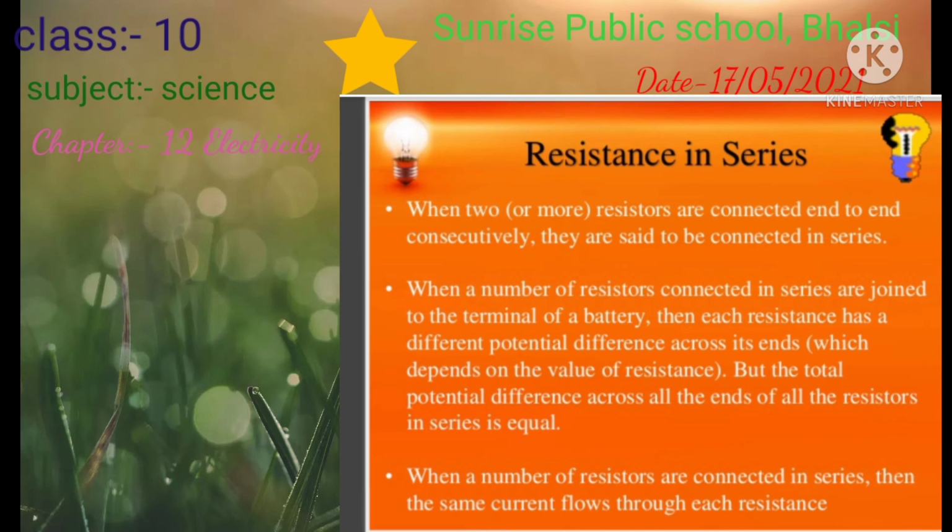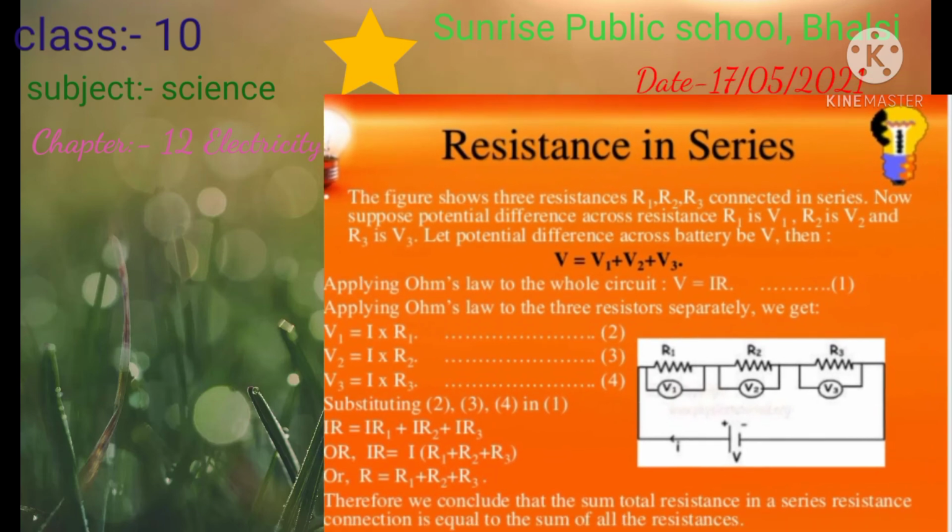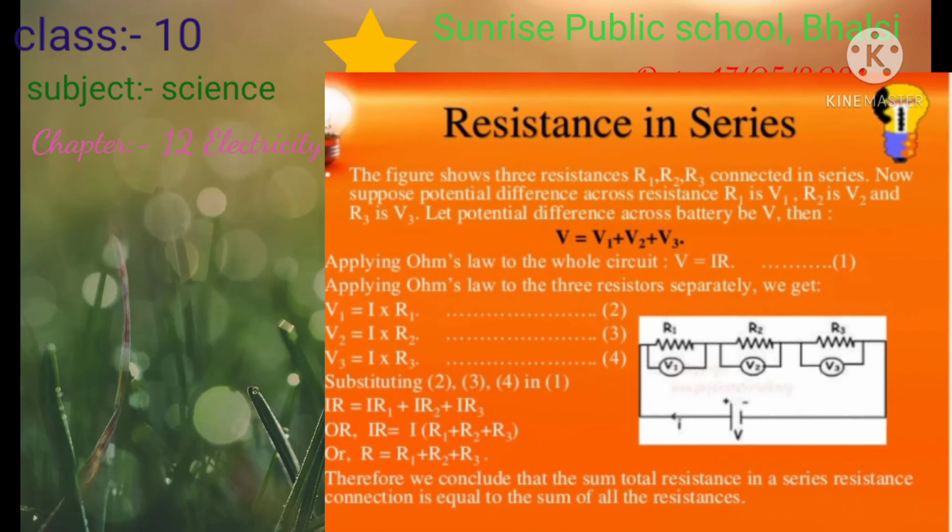This type of arrangement is used with the ammeter basically, and we know very well that when a number of resistors are connected in series, the same current flows through each resistance. The second type is the parallel arrangement.